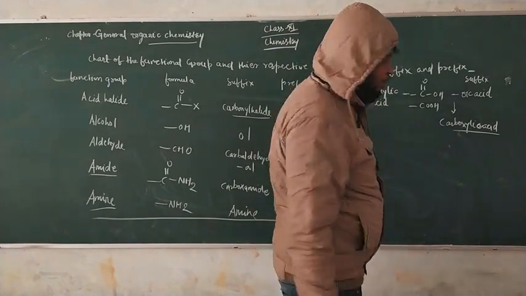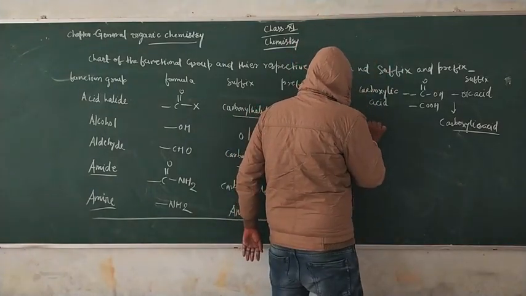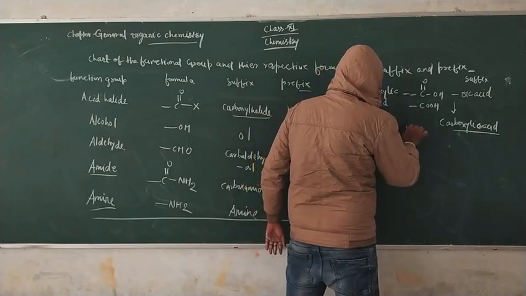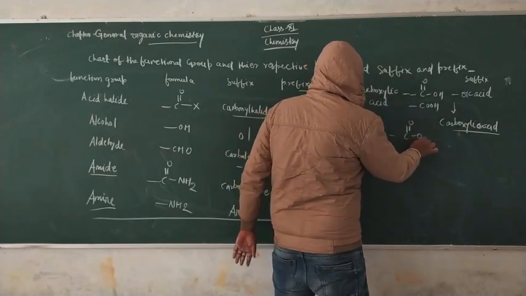Another one is ketone. Its structure is C double bond O, represented as a CO structure.